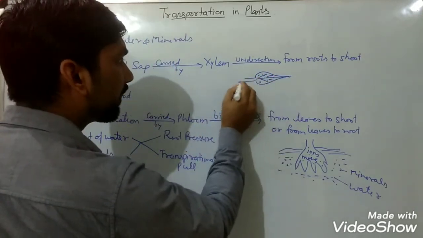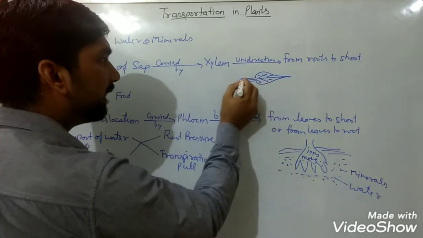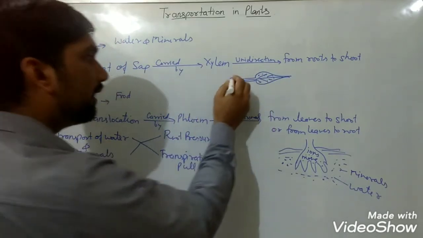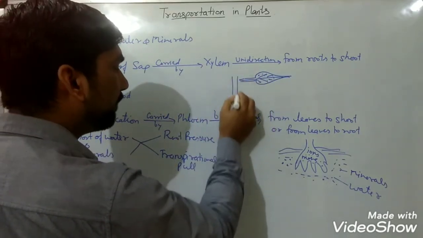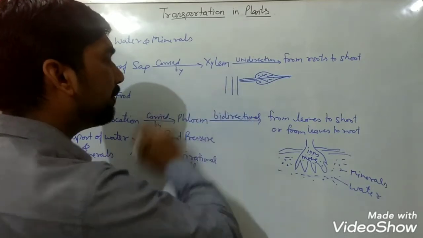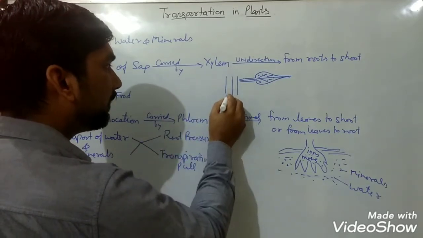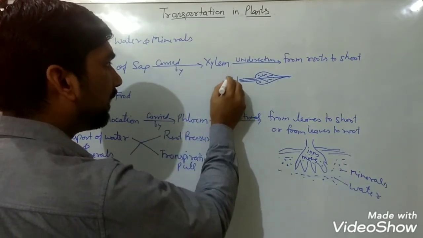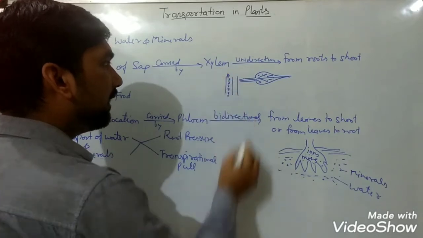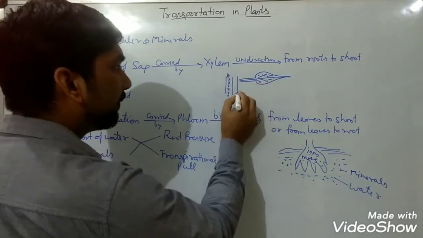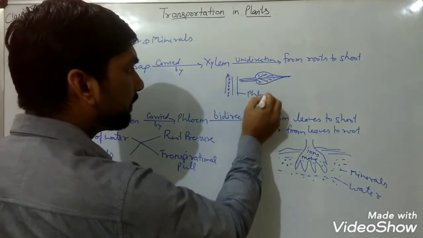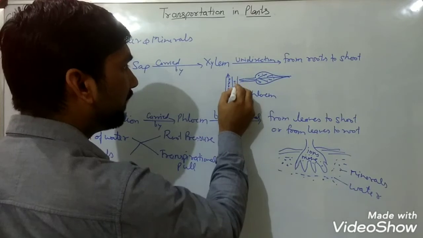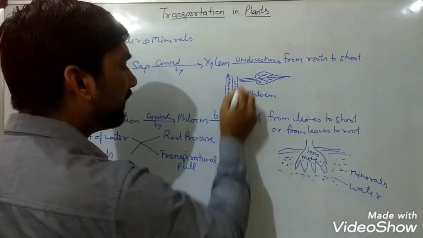Then sucrose will be transported where? Suppose this one is phloem tissue and this one is xylem tissue. You know xylem water is going upside. So this sucrose will be transferred to the phloem tissue.